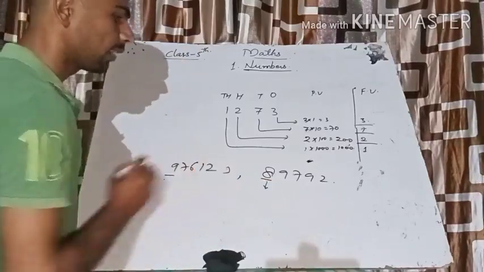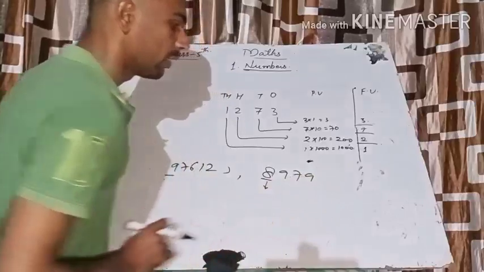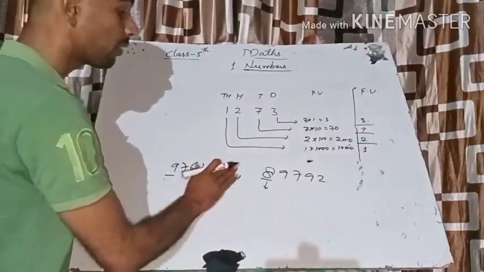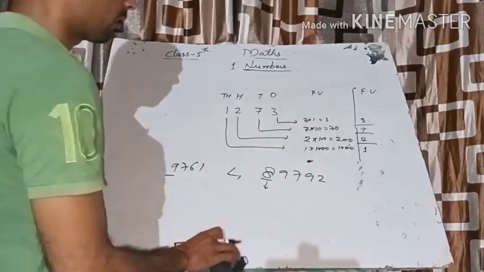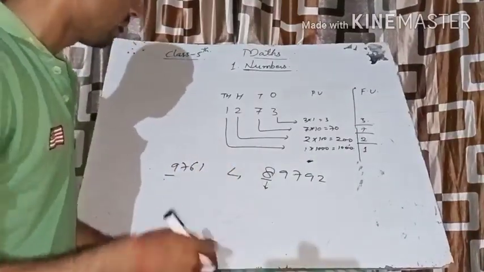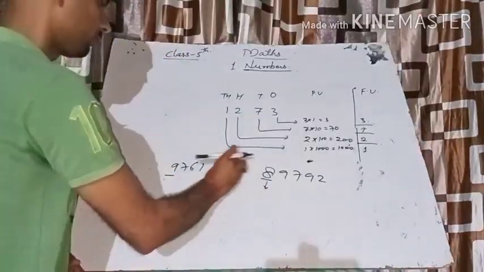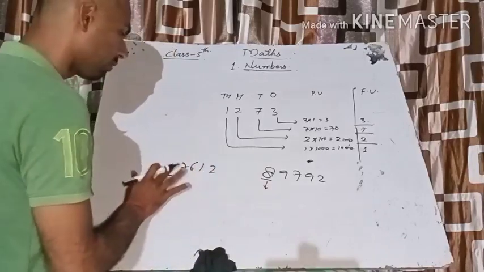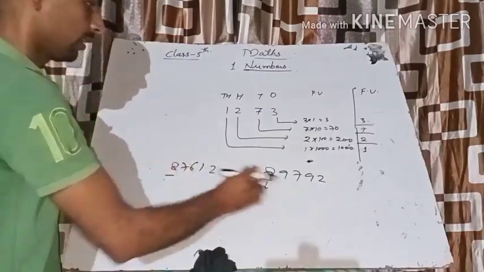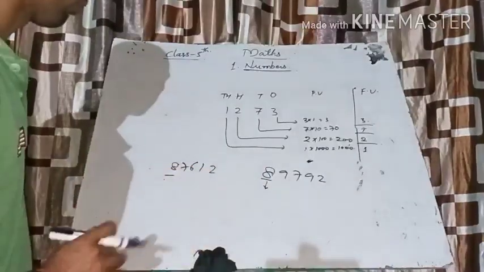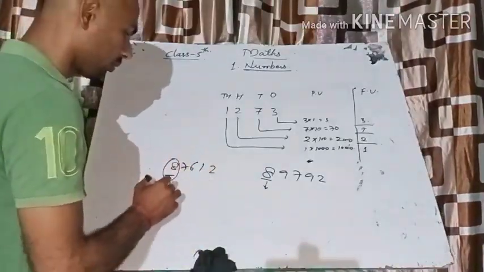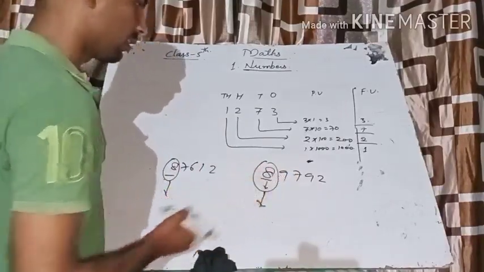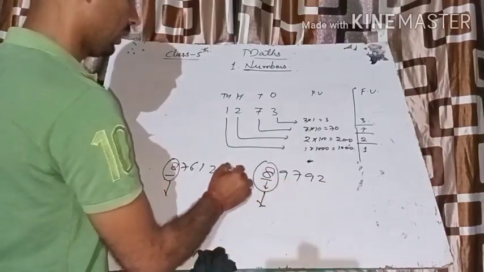So obviously this one will be greater. And suppose there are 4 digits here, then which number will be greater? Yes, this one. The number which has more digits will be greater. Now, if both numbers have the same number of digits, 5, and their leftmost digit is also the same, then we ignore this digit and look at the next digit, 9 and 7. Which one is greater here? This one, so it will be greater.